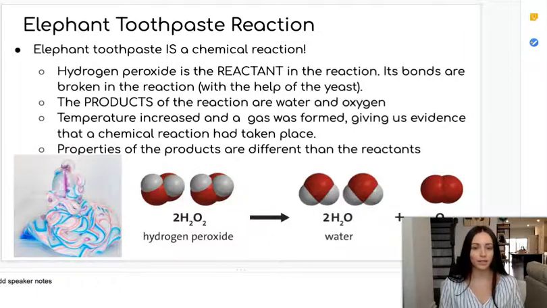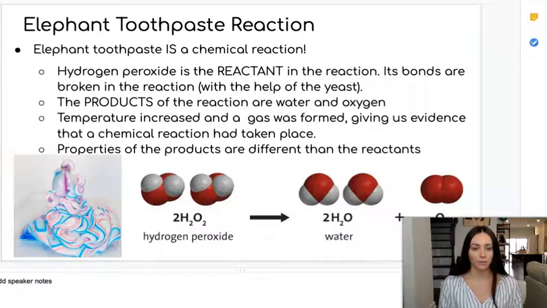The products in that reaction are water and oxygen. The oxygen bubbles end up filling up the soap bubbles, which is what creates that large explosion type toothpaste looking reaction. Some evidence that we see there that a chemical reaction has taken place is that the temperature increases through that reaction.